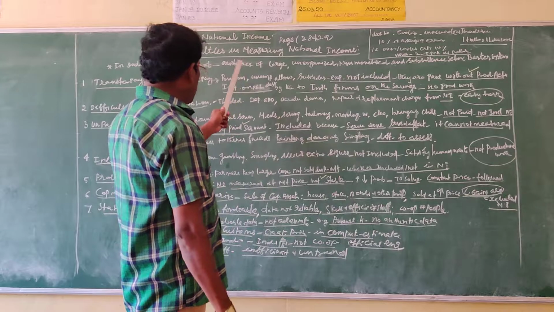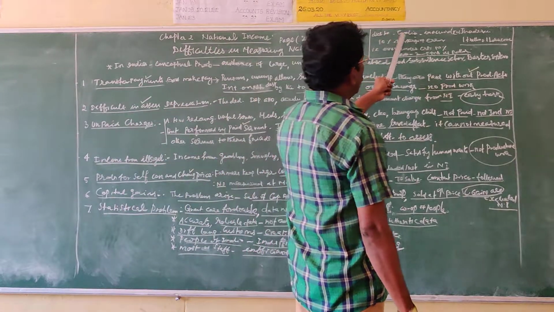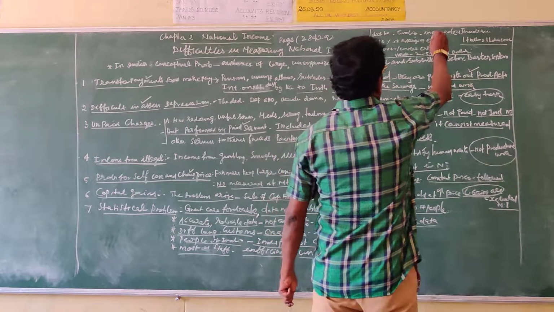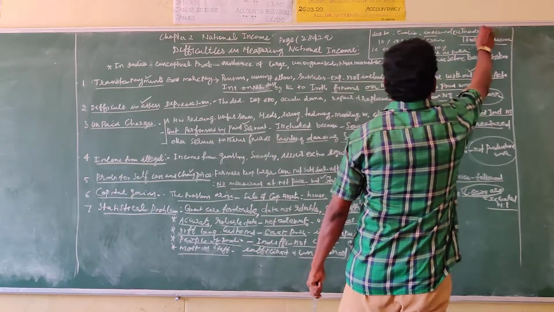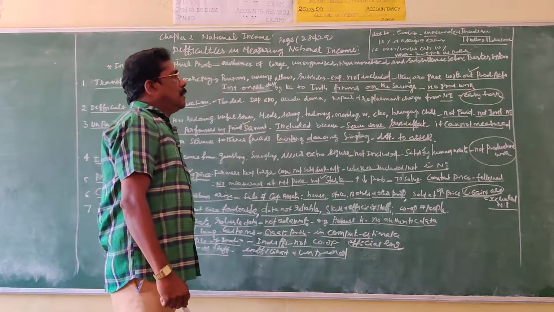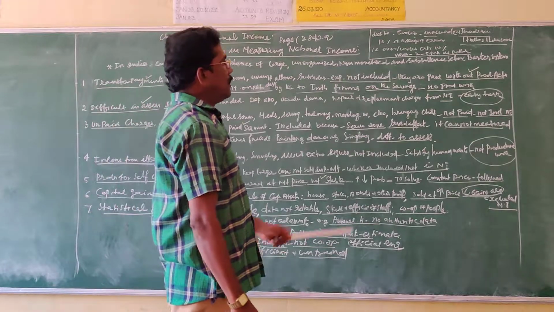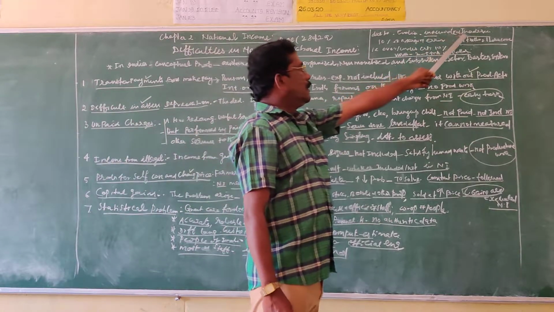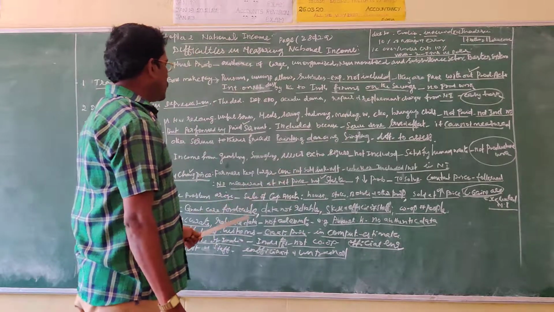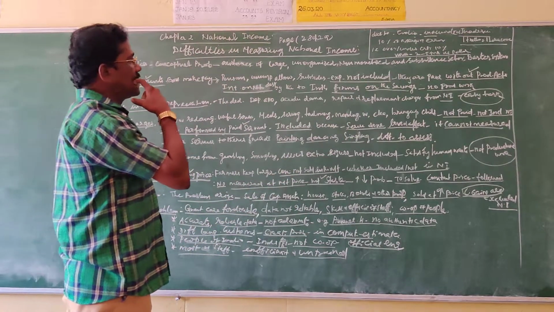Due to the various difficulties, the data are inaccurate and inadequate in India. The data collected for the calculation of national income in India are inaccurate and inadequate because of the above explained problems.